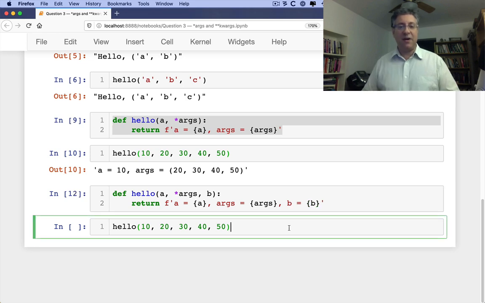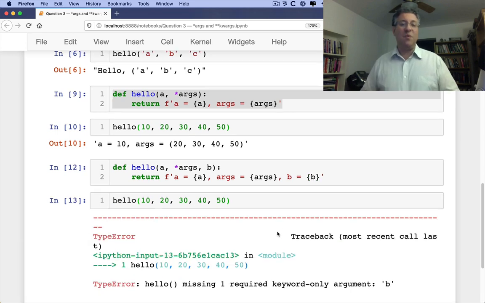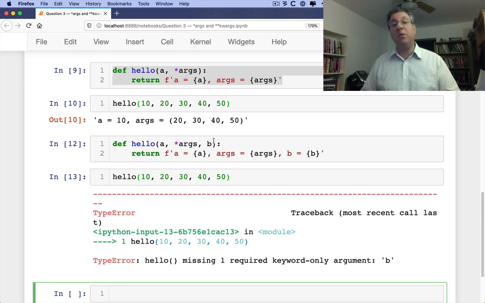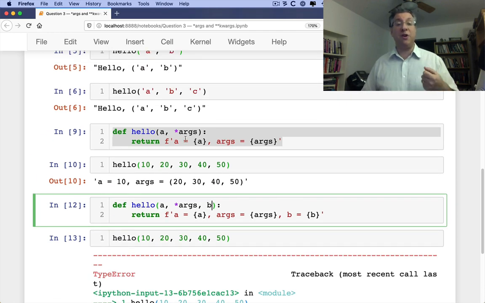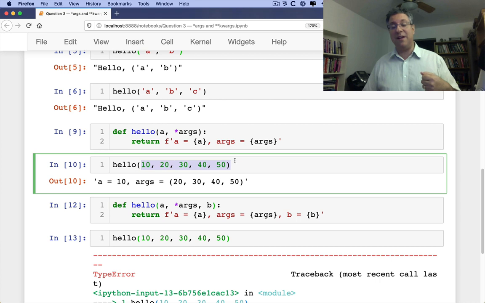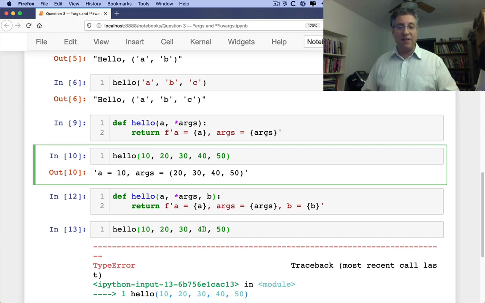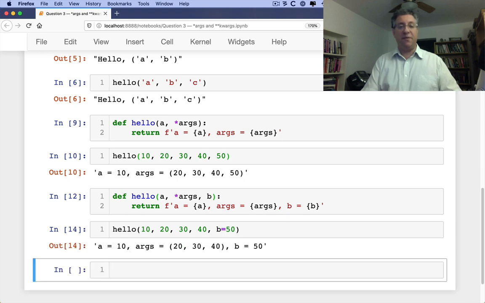So if I do that, and now I call this, it's going to say, wait a second, you can't actually do that. Because the only way to get to B is going to be with a keyword argument. Keyword argument, what's that? Well, I mentioned already that we've got positional arguments, meaning I just provide them here, and as per their positions, as per their locations in the call, they are assigned to the different parameters. So far, so good. But anything after args must be a keyword argument. I must say, for example, B equals 50. And now you'll see that B is actually assigned to be 50.